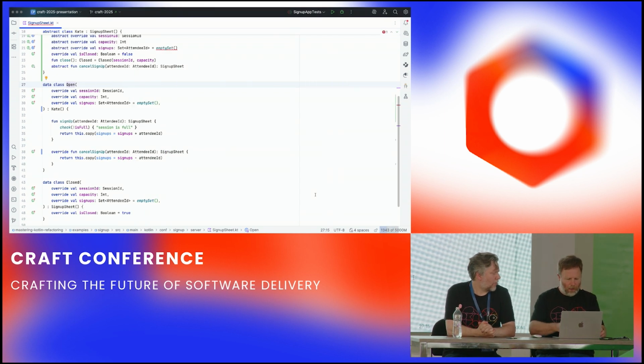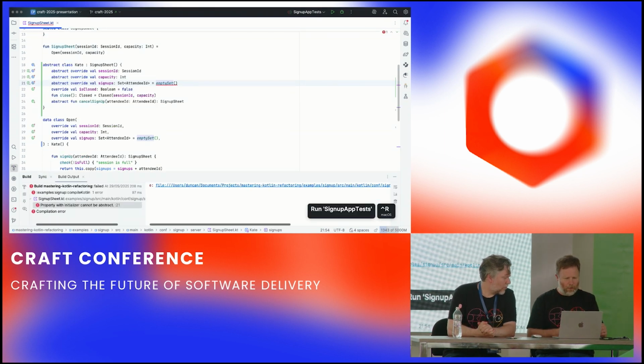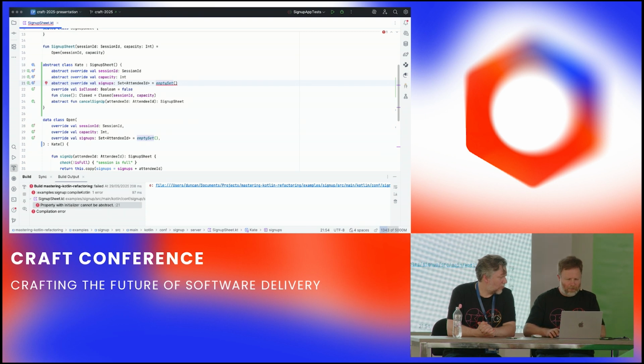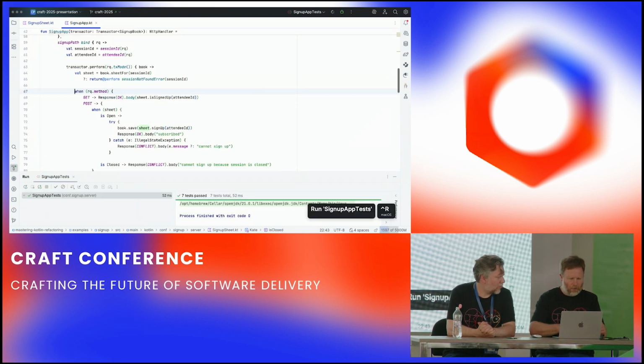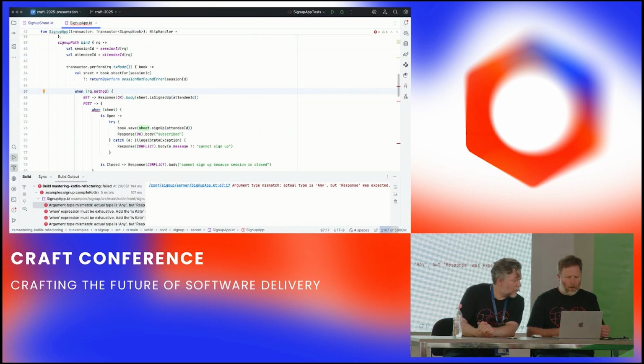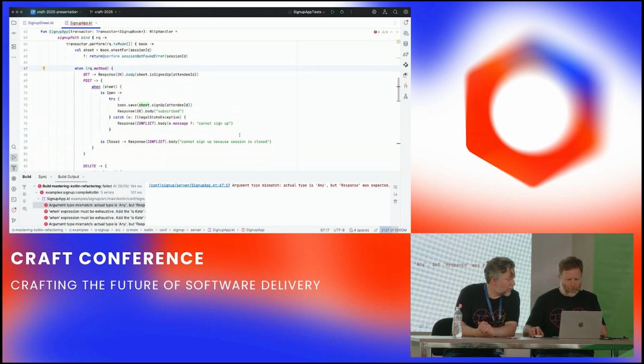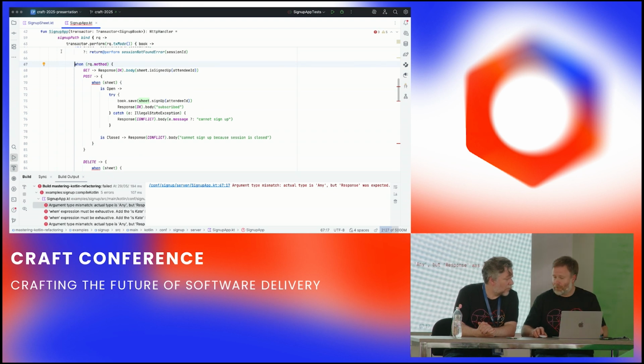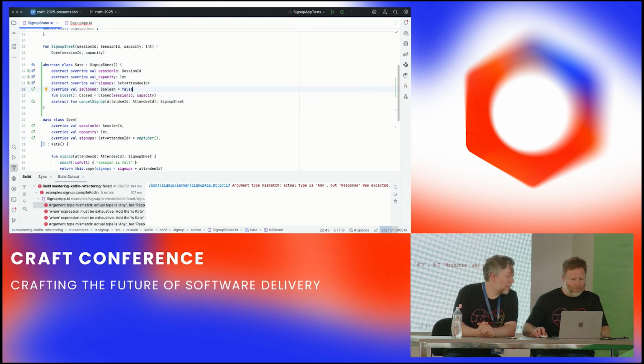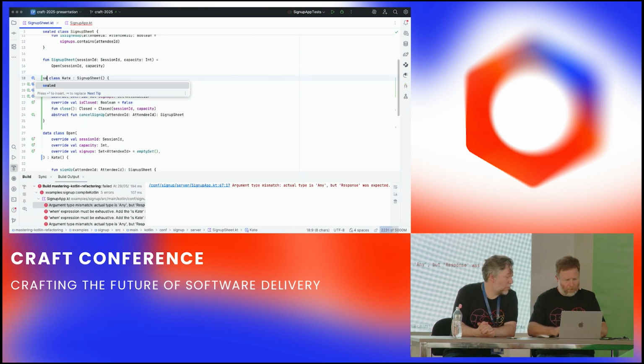See what happens. Does that work? No. Oh, because... right. Good. Okay, so we now have another state because it's not sealed. Yes. So Kate has to be sealed.